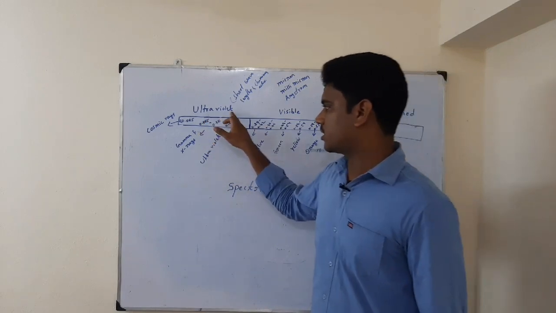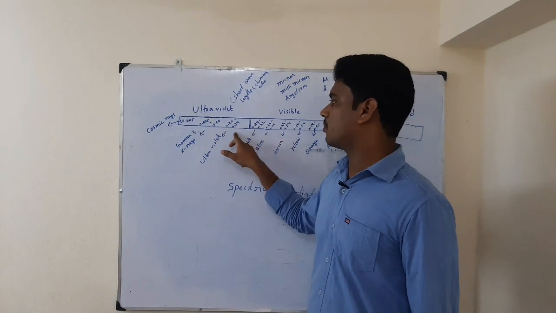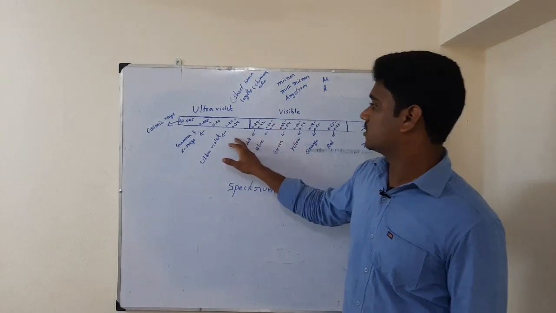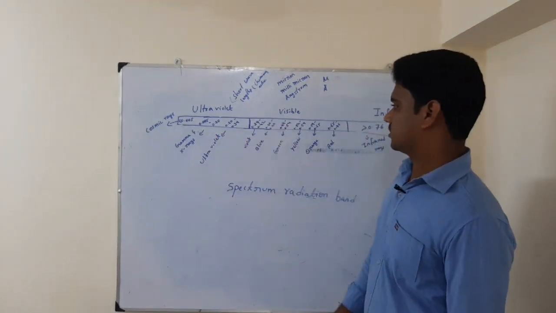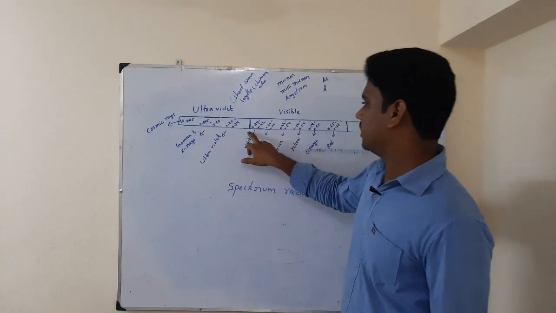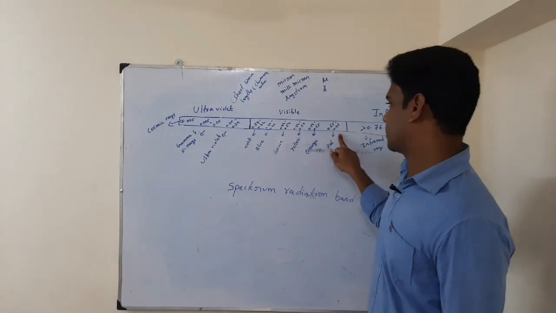So remember, ultraviolet rays are from less than 0.005 up to 0.39 microns. Then the next one is from 0.39 microns up to 0.76 microns.